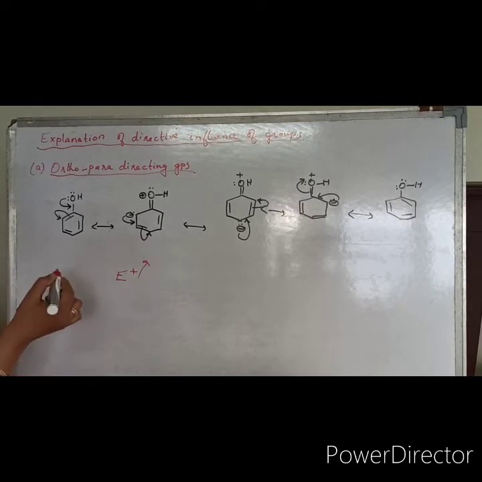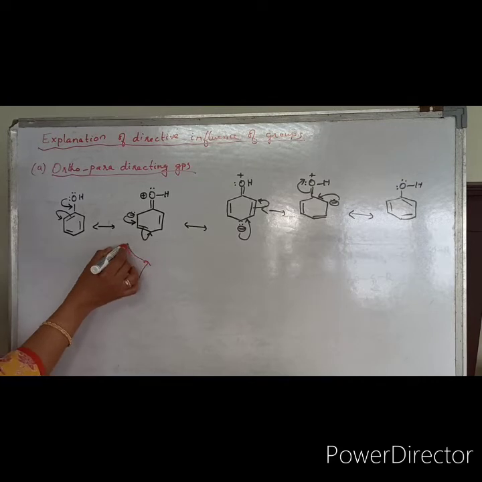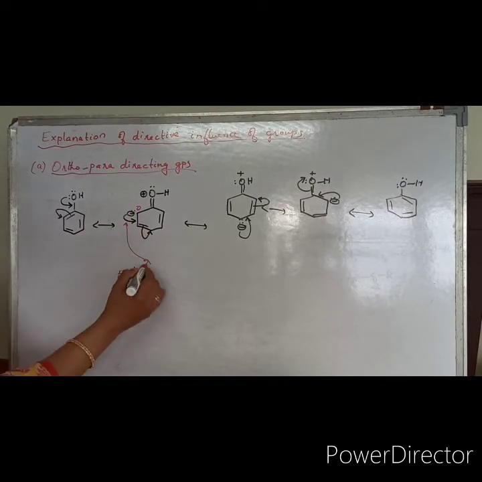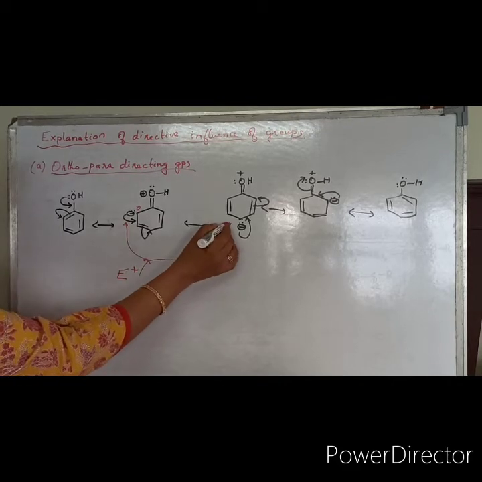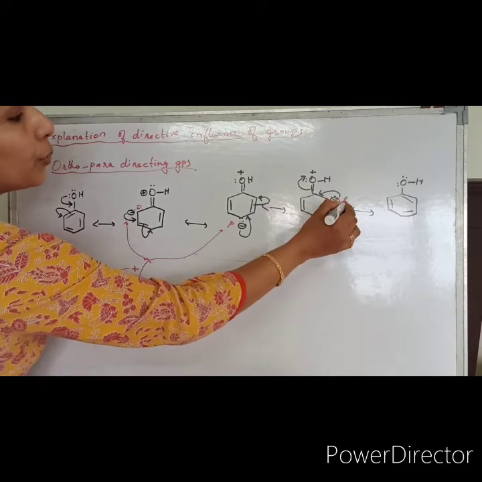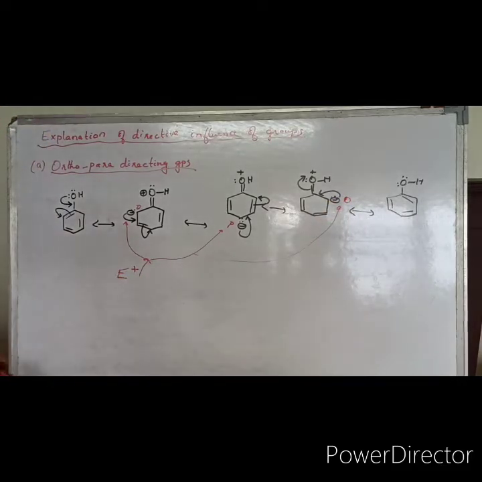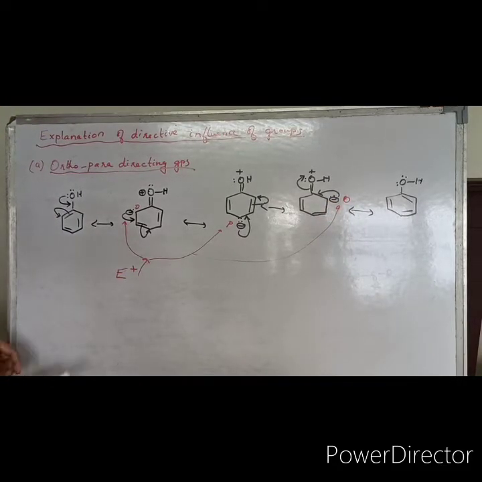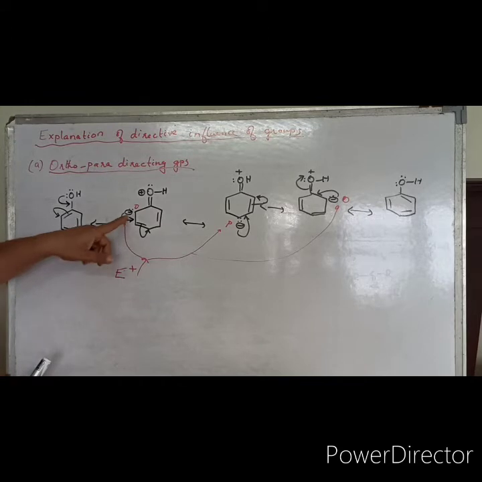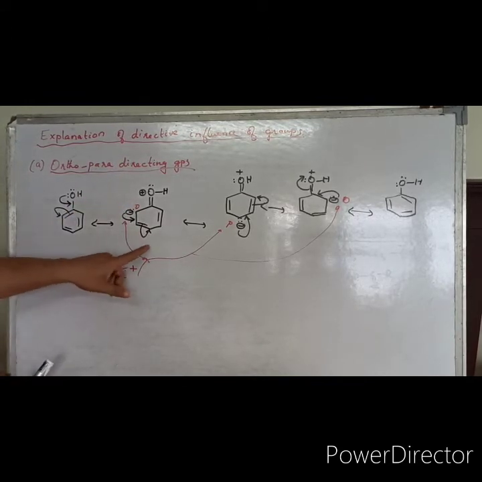Here one ortho position has electron density, the para position has electron density, and here also the ortho position is electron rich. That means there are three positions which the electrophile can occupy, the ortho positions and the para position.